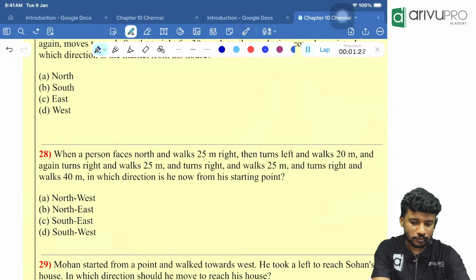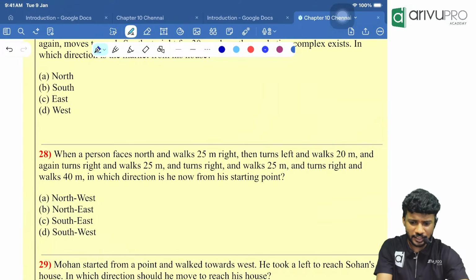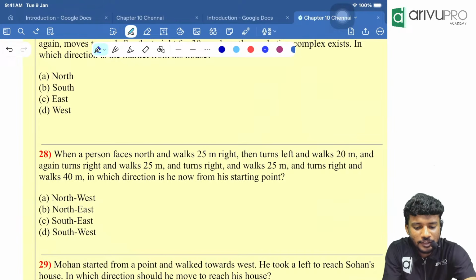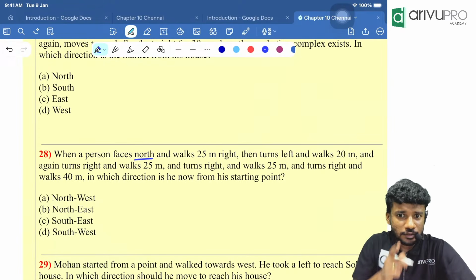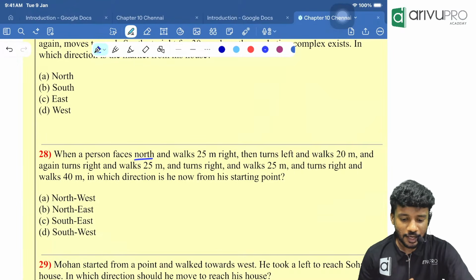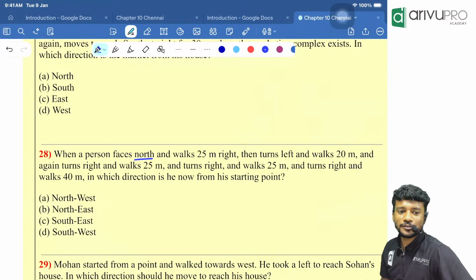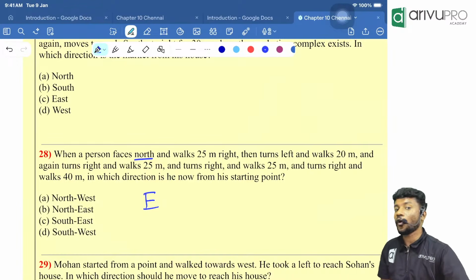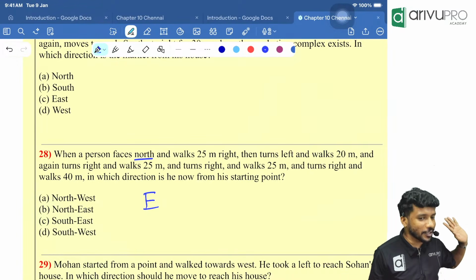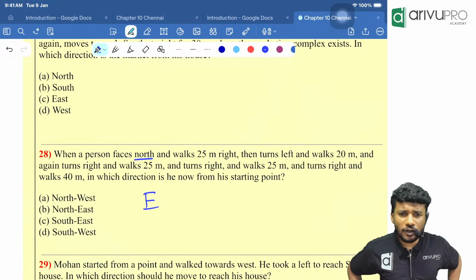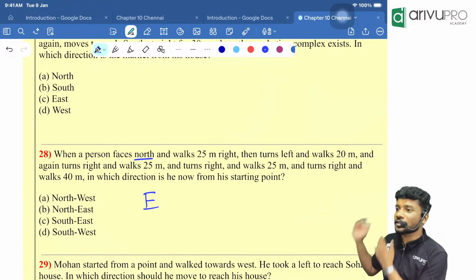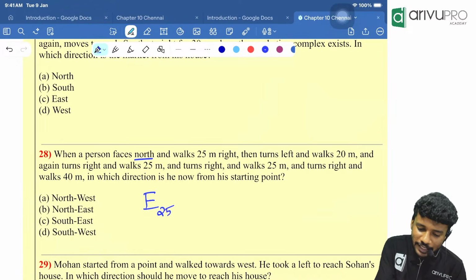One question for all. Is it the same type of question? Yes, because in which direction is he from the starting point is the question. A direct question. But a person faces north. For example, I am facing north, towards you guys, right now, and walks 25 meter right. That means what is my initial direction? East is my initial direction, not north. Why not north? Because I was looking towards north, but did I walk towards north? No, I turned towards my right and walked 25 meter. Very good question, people.